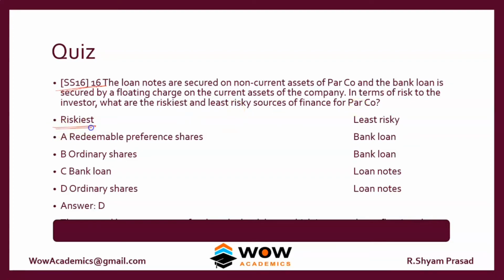Okay, so which one is the riskiest? See, the riskiest by nature is the ordinary shares, the equity shareholders. So answer B and D can be the answer. Which one is the least risky? The loan notes are secured on a non-current asset, and the bank loan is secured on a floating charge. Usually a floating charge is a higher risk, but a charge on a particular non-current asset is a lower risk. So the lowest risk is the loan notes. So this is not the answer. These should be the answers. So we have two tick marks in ordinary shares and loan notes. So the answer should be D. Okay, that's how the answer is arrived at.